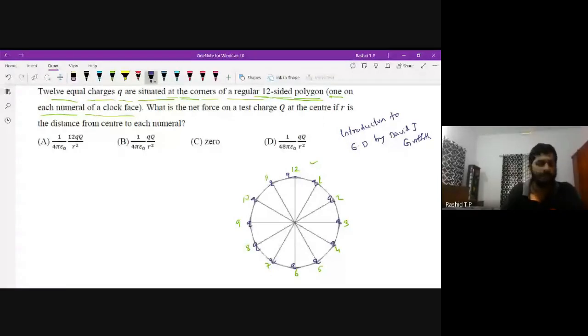The solved problems as well as the unsolved problems are asked in various examinations. Even IIT JAM asks direct questions from the textbook. Hyderabad Central University examinations, JNU, you can see questions directly copied from this textbook.